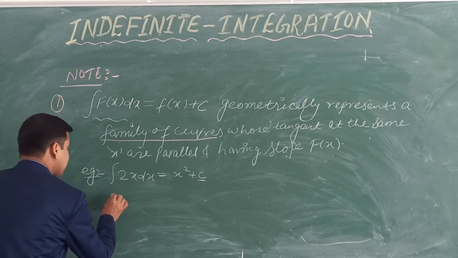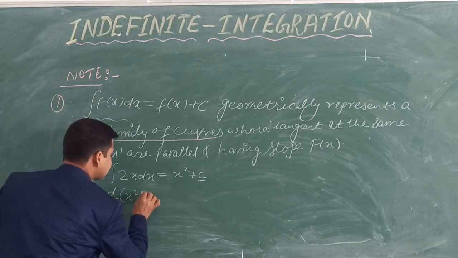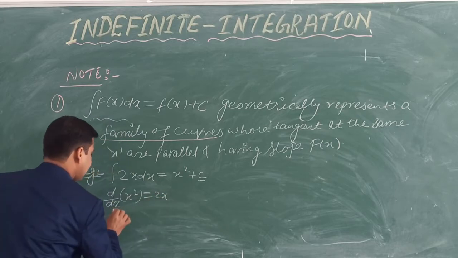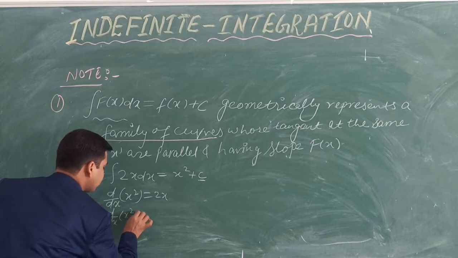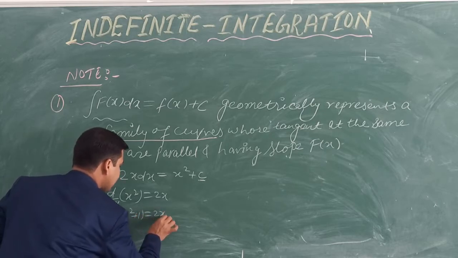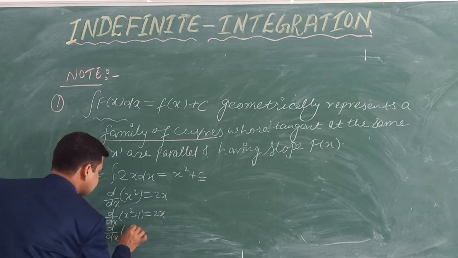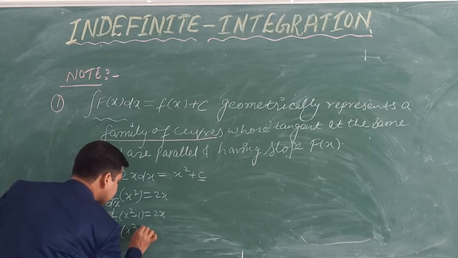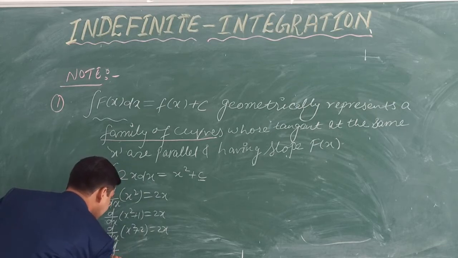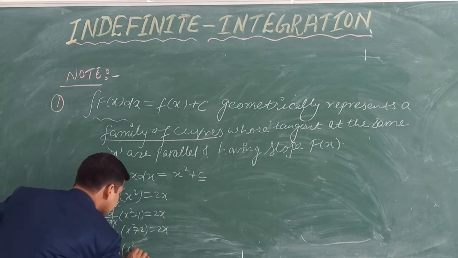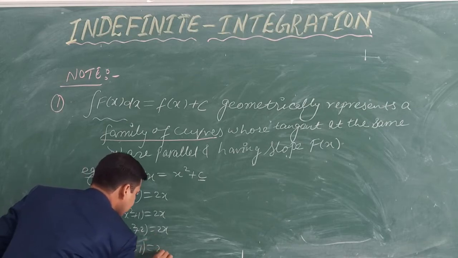First of all, what is the differentiation of x square? Differentiation of x square is 2x. Again, what is the differentiation of x square plus 1? You can say 2x. Again, d by dx of x square plus 2 is 2x. And d by dx of x square minus 1 equals 2x.